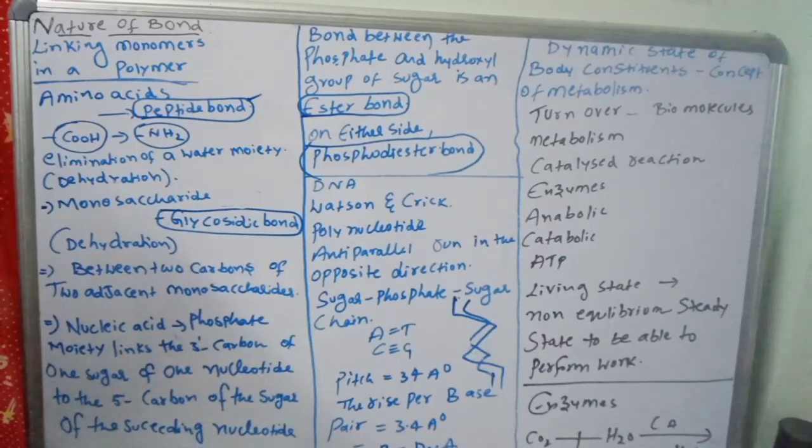Next, there are so many enzymes to perform the metabolic activities. What is the catalyst function? The rate of a given metabolic conversion increases. What are the catalysts? Generally, enzymes are nothing but proteins. These proteins increase the rate of reactions. That is also important. Next, the metabolic basis for living. We will see.